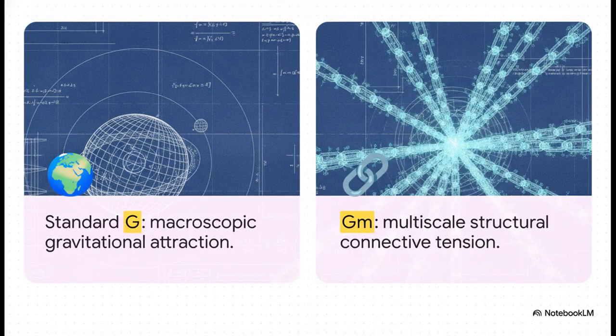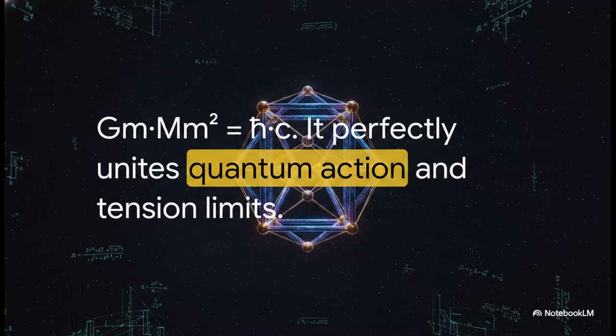To put that into perspective, let's compare it to something we already know. We're all familiar with Newton's gravitational constant, G. That's purely gravitational, and it describes macroscopic attraction. You know, planets orbiting stars, apples falling from trees. But Mulholland's constant, G sub m, it is an entirely different beast. It's a multiscale constant of connective tension. It is literally the structural glue holding the entire universe together, from the tiniest quantum quarks all the way up to the cosmic scale. And that structural glue gives us the most critical equation of the entire model.